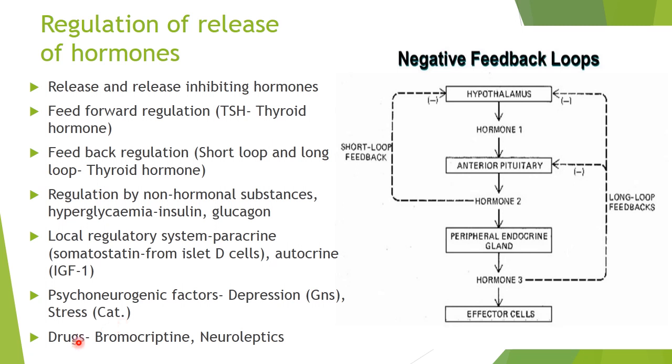There are even drugs that will affect the release or inhibit the release of hormones, like bromocriptine, which is a dopaminergic agonist, inhibits the release of prolactin, while neuroleptics, which are dopaminergic antagonists, cause hyperprolactinemia. So in this way there are multiple factors which can cause the release or inhibition of release of hormones.